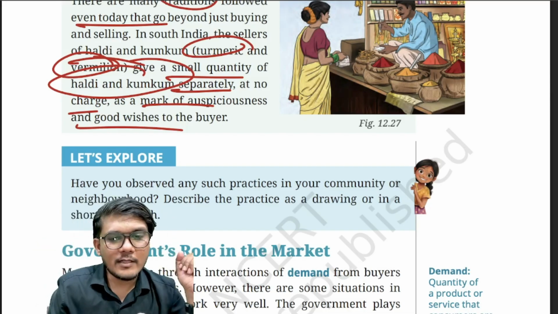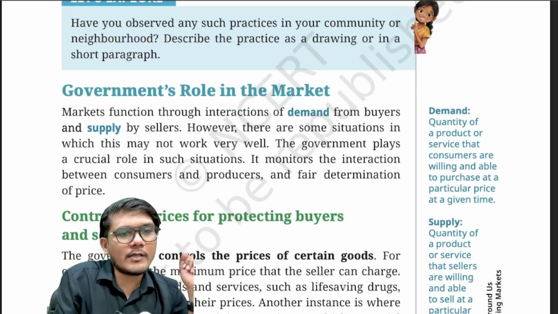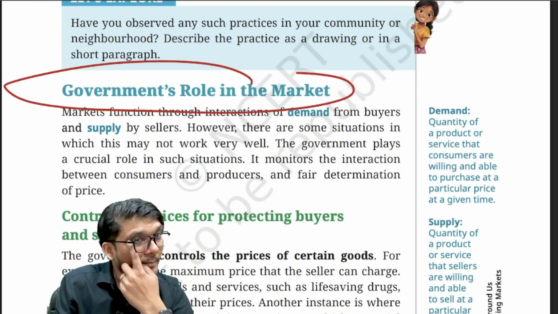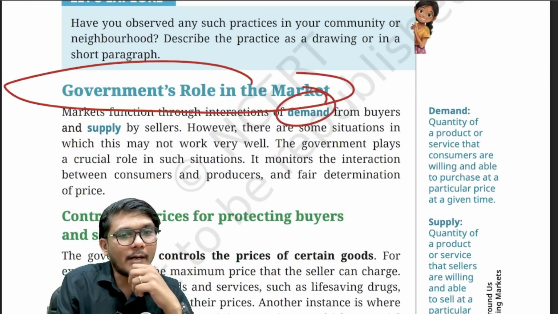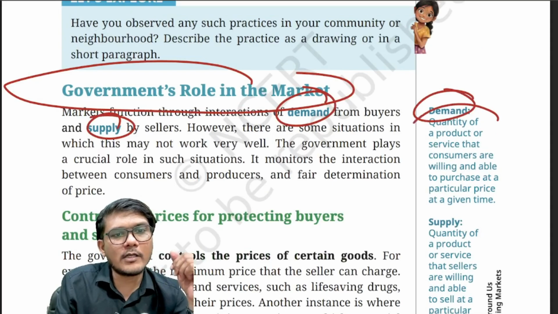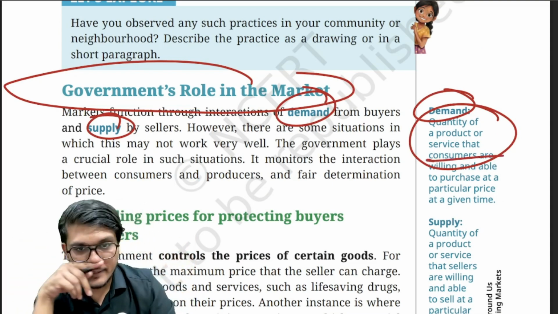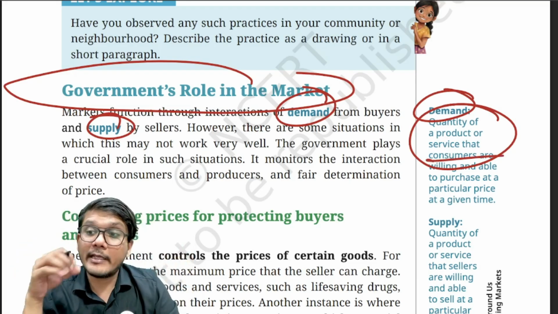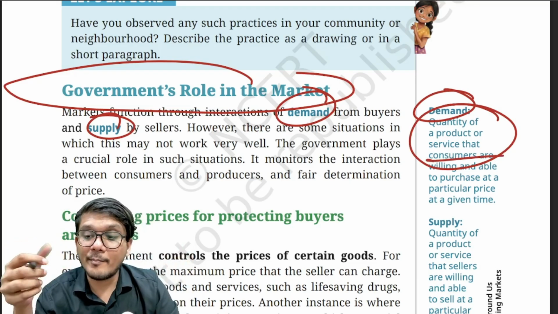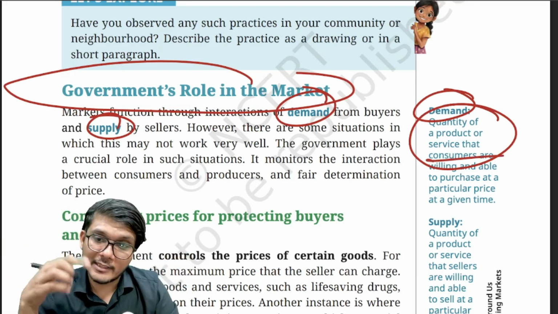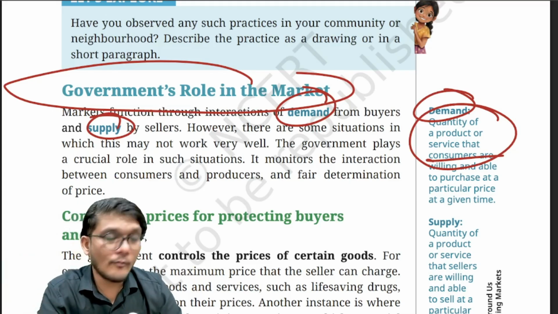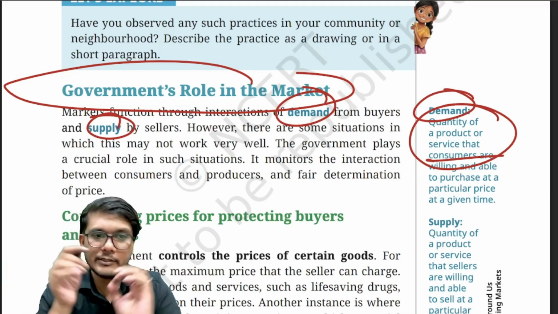Now let us understand the government's role in the market. So what does government do? Basically, the market functions through the interaction of demand and supply. So what is the demand? The quantity that a consumer is willing and able to purchase. Not just willing to purchase, but able to purchase. Ability comes from the money. So if you have money to purchase, that's what ability is. So you should be wanting it and you should be able to purchase it.